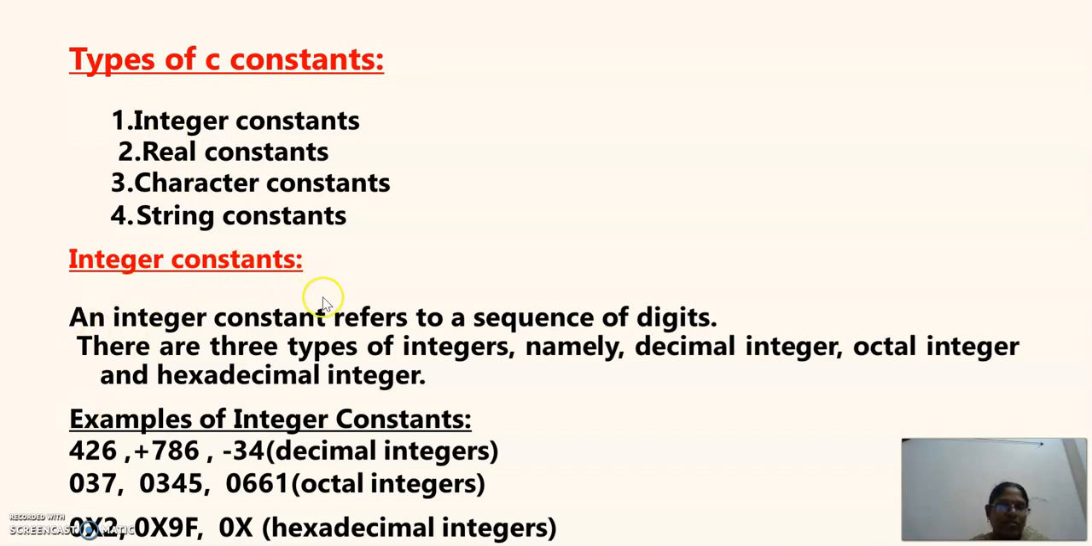Integer constants refer to a sequence of digits. There are three types: decimals, octals and hexadecimals. All of those come under integers only. See here, 426, 786 and all these come under integers. These are your octals and these are your hexadecimal integers. So in integer constants, it takes decimal numbers, octal numbers and hexadecimal numbers.